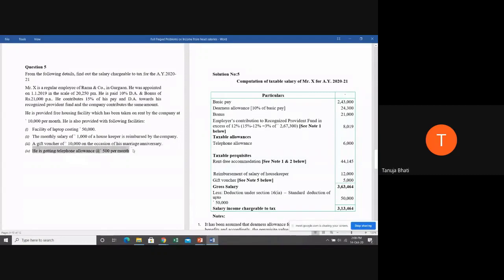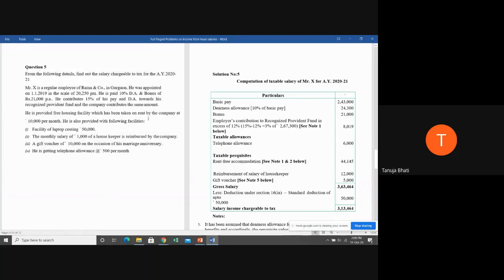He's getting an allowance. Allowance is there, students. Telephone allowance at the rate of 500 per month. Is it going to be taxable? Yes, because allowance is taxable. Telephone allowance. So is this clear? Is this sum clear to everyone?